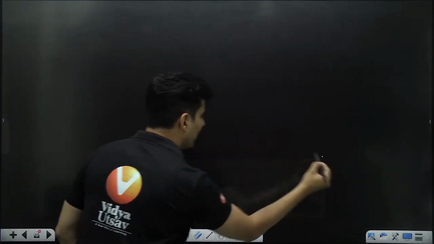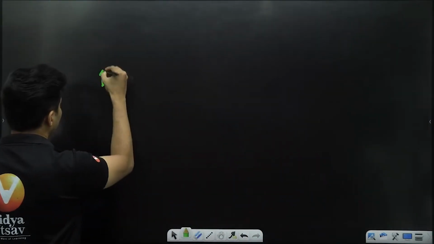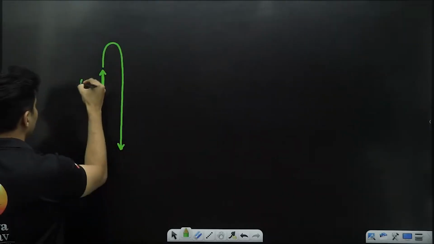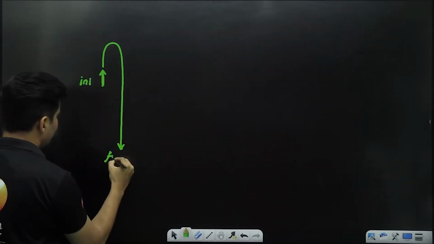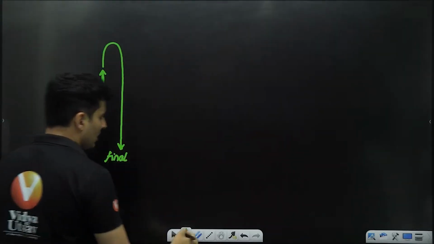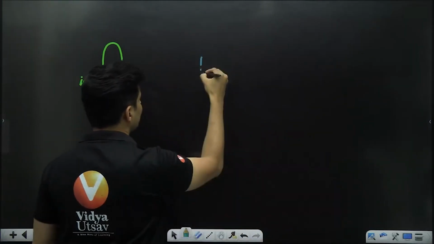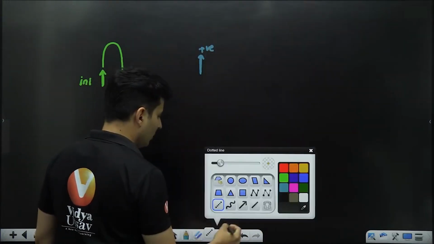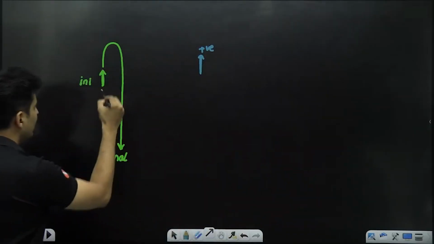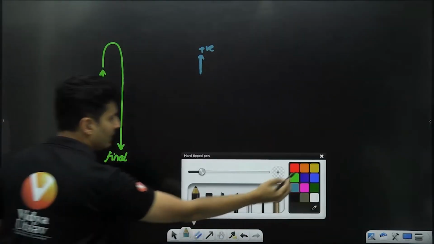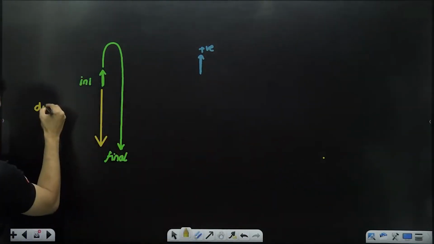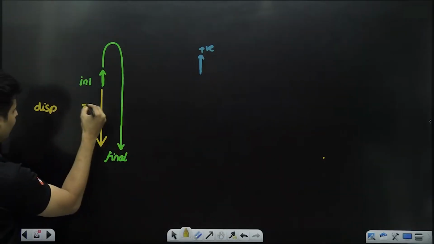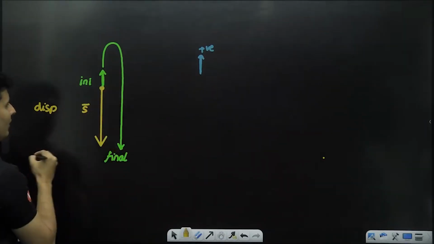See, if you consider this journey, it goes like this, it goes like that and comes over here. This is initial, this is final location. Now, if somebody chooses upwards as positive direction, we know first of all, the displacement is like this. This is the displacement vector from initial to final.